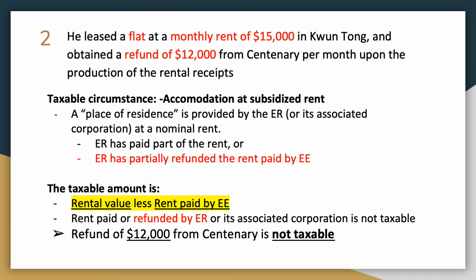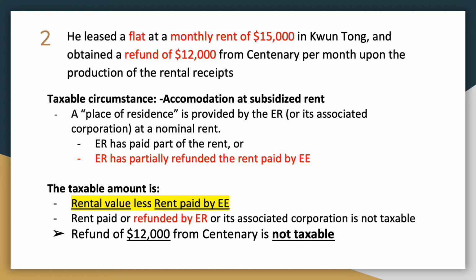For Note 2, he rents a flat at a monthly rent of $15,000 and obtained a refund of $12,000 from Centenary. So this is a case of accommodation at subsidized rent, since a place of residence is provided by the employer, and the employer has partially refunded the rent paid by the employee. The taxable amount is equal to the rental value less the rent paid by the employee.